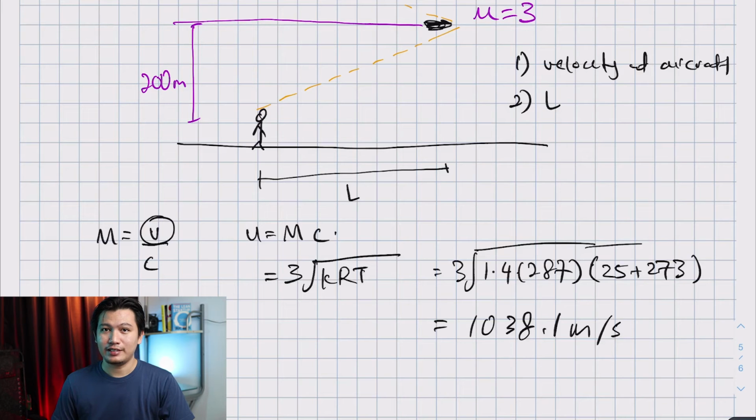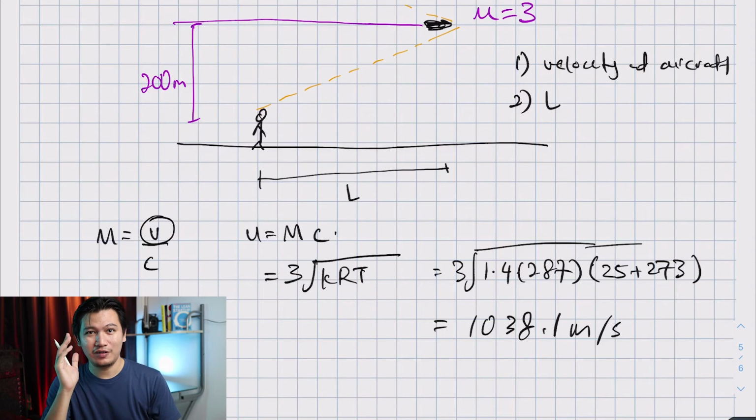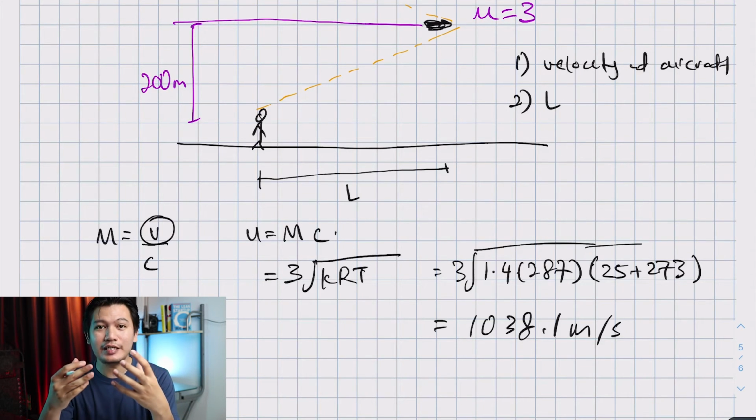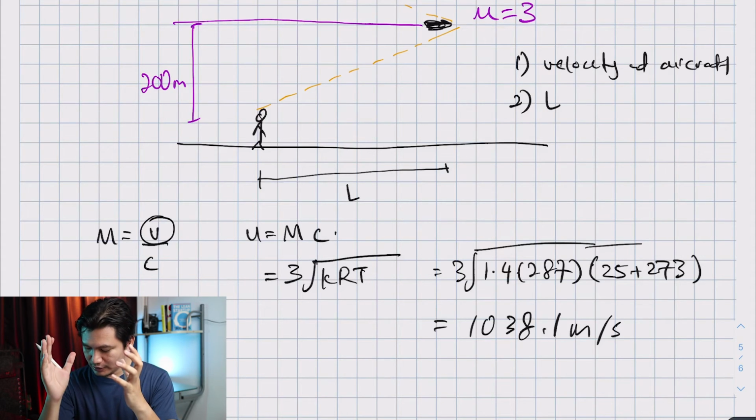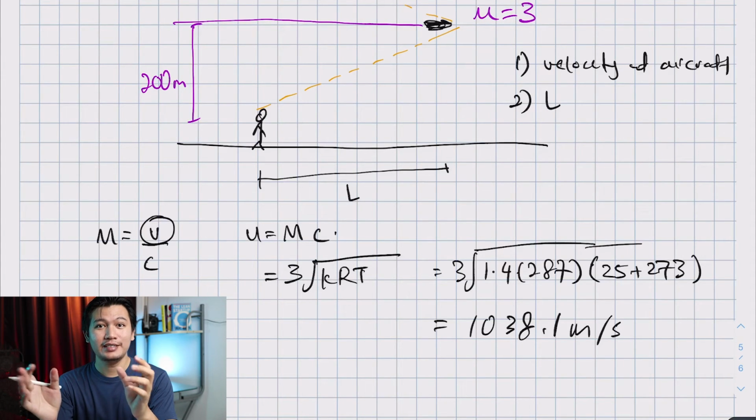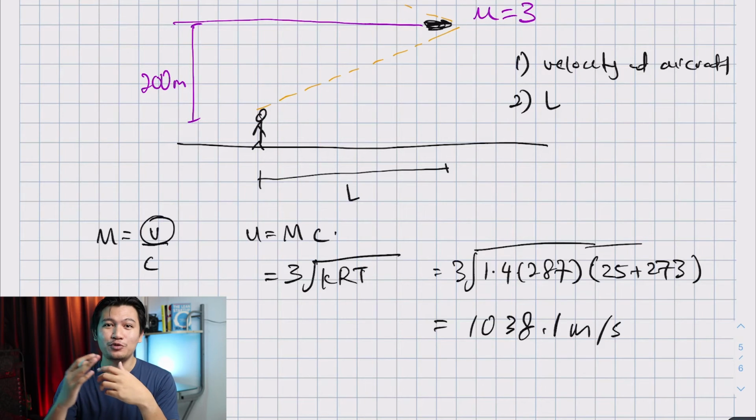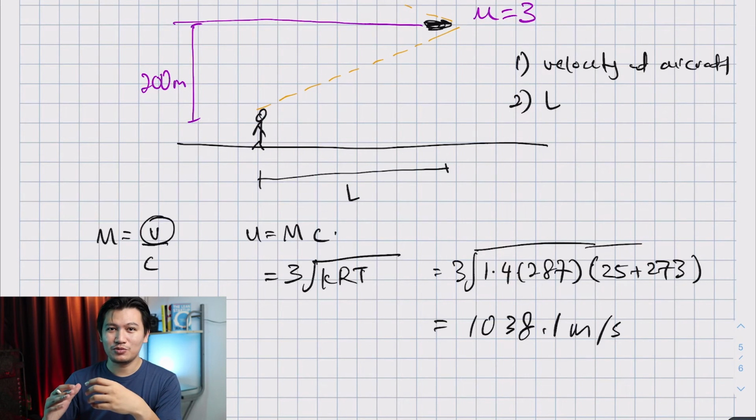Let's take some time to reflect on the answer. This is obviously very fast. Now imagine this is about 1 kilometer. For every second, the aircraft has moved 1 kilometer. Just imagine how cool that is. How fast is that?